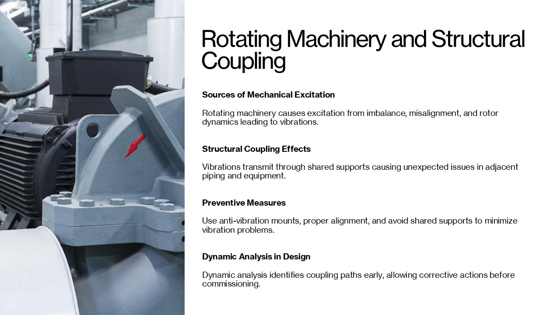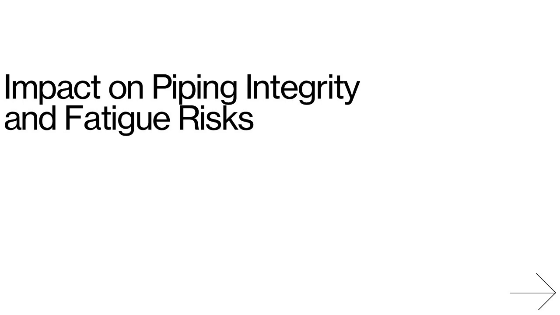Preventive measures include isolating machinery using anti-vibration mounts, ensuring proper alignment, and avoiding shared supports between vibrating equipment and critical piping. Dynamic analysis during design can identify potential coupling paths and allow engineers to implement corrective actions before commissioning. Impact on piping integrity and fatigue risks: consequences of mechanical excitation.